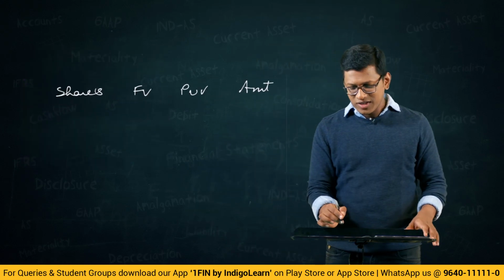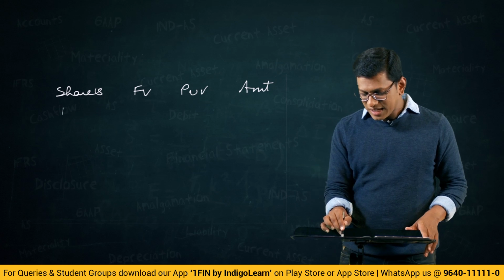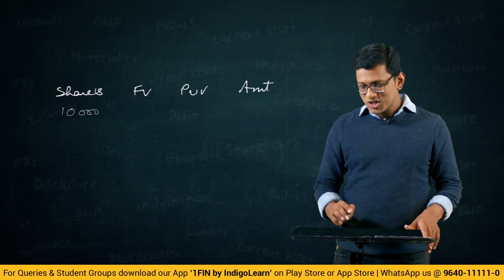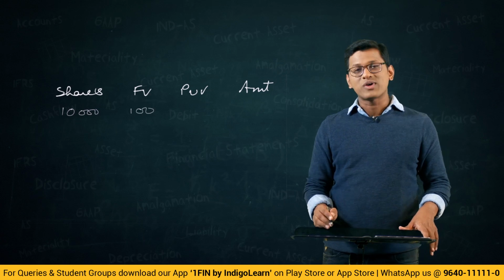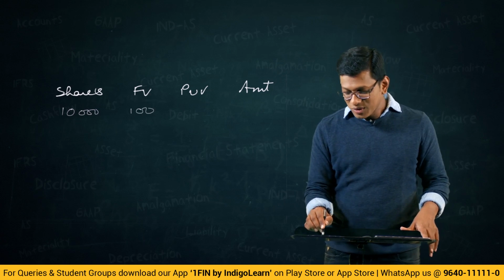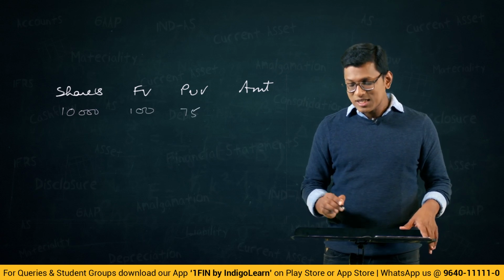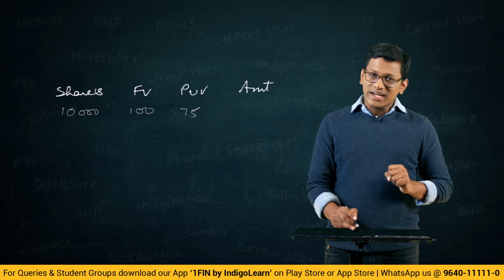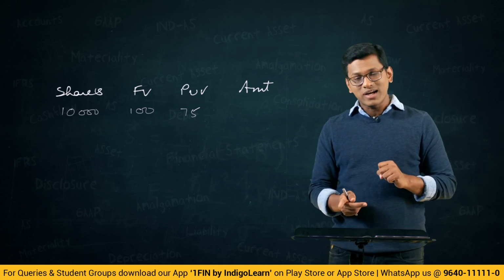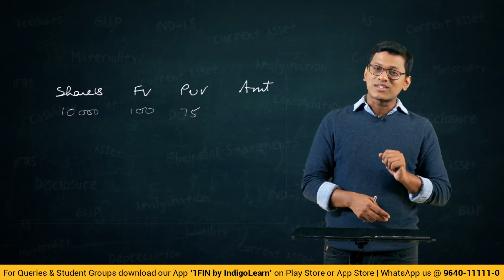What is the information given? Currently the company has 10,000 equity shares, and what is the face value per share? 100 rupees is the face value. What is the paid up value? 75 rupees is the paid up value. So in the amount column, what should you write? Should you write 10,000 into 100 or 75 into 10,000?